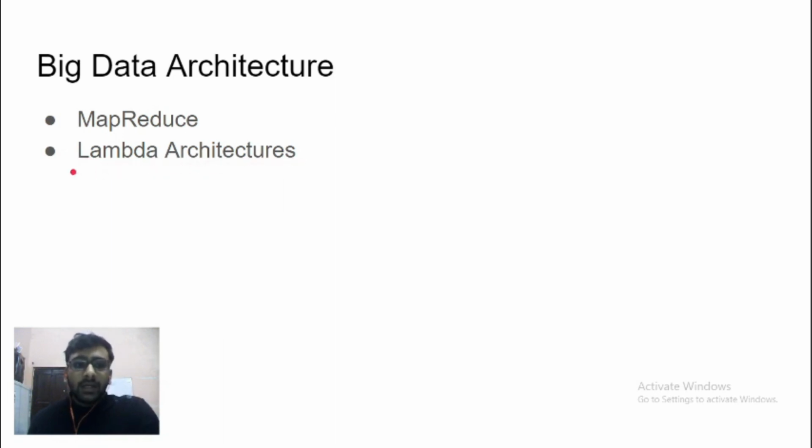What lambda architectures allow you to do is, it's sort of an upgrade to MapReduce, but it gives you a lot of flexibility. You can set up your pipelines, and you take your data and send it through a pipeline,